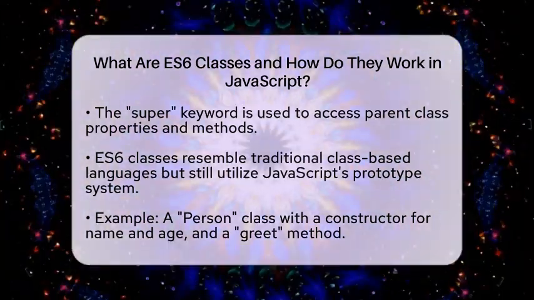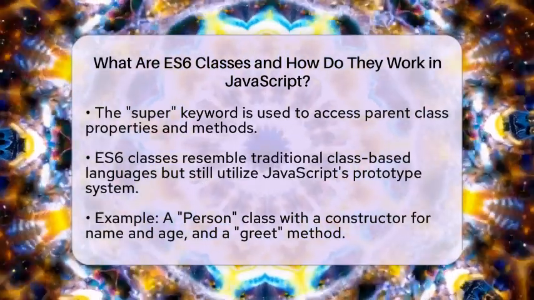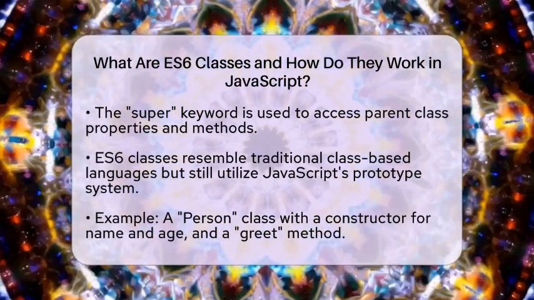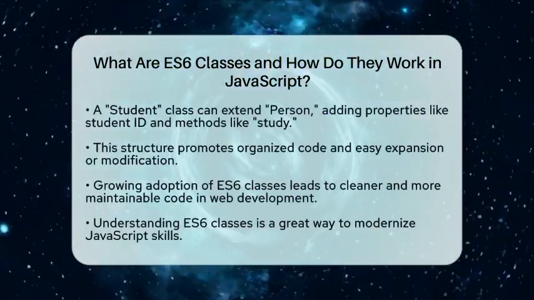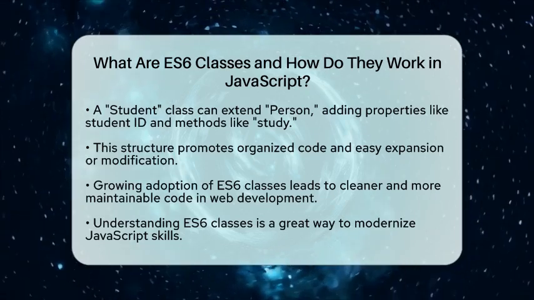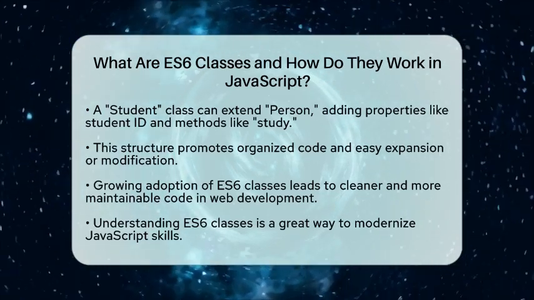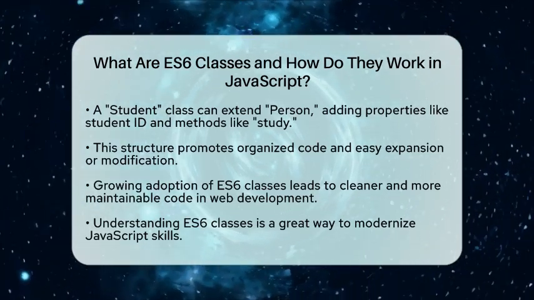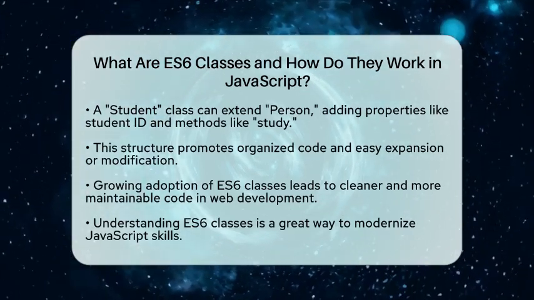For example, consider a class called Person. You could define a constructor that takes a name and age. Inside this class, you could also create a method called greet that outputs a friendly message. Now, if you create another class called Student that extends Person, you can add additional properties like studentId and methods like study. This structure not only keeps your code organized but also allows for easy expansion and modification.